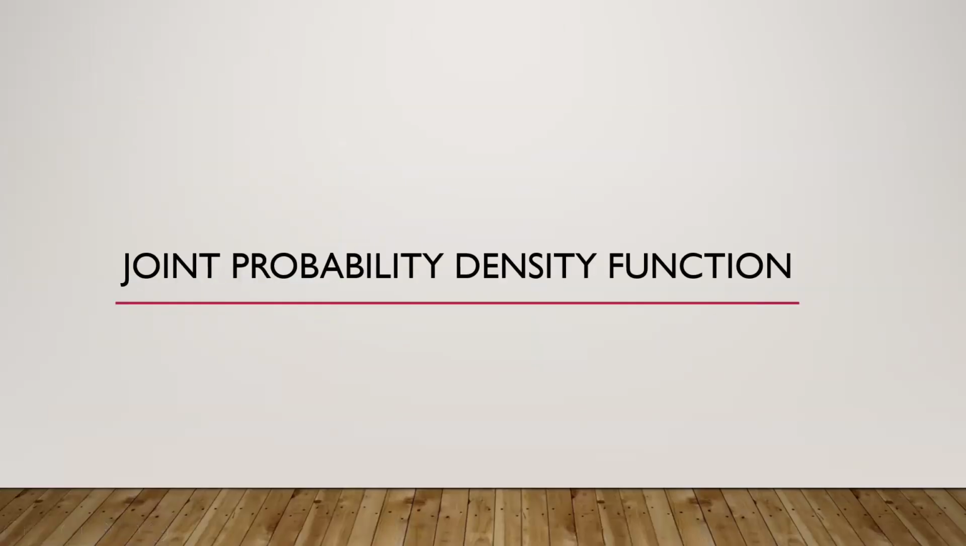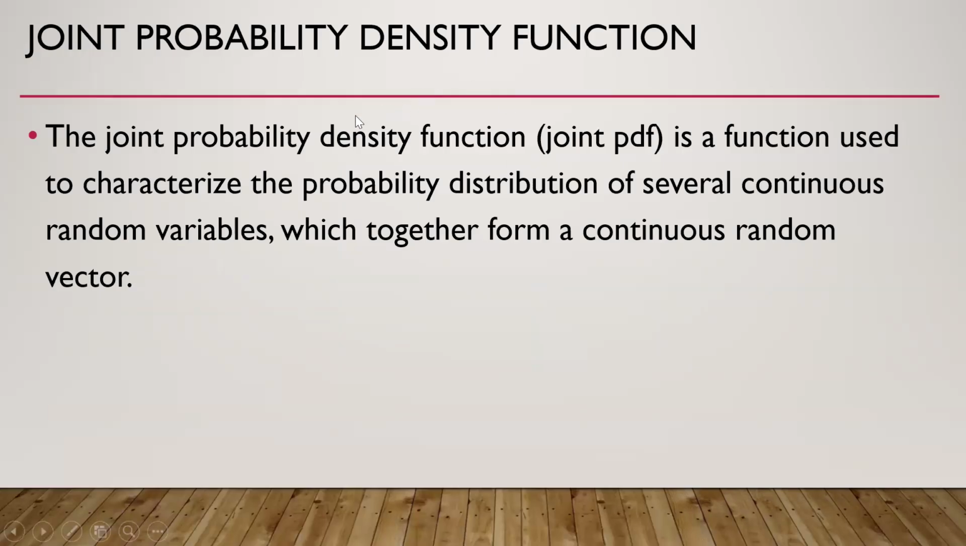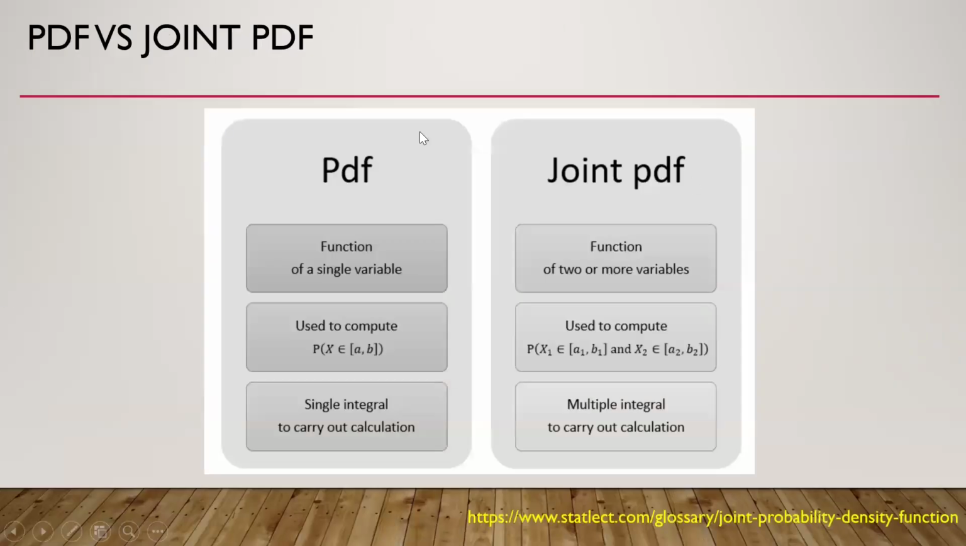Then the joint probability density function. A joint probability density function is a function used to characterize the probability distribution of several continuous random variables, which together form a continuous random vector. So it is in terms of a vector. This is the difference between the probability density function and the joint probability density function. This is a function of a single variable. This is a function of two or more variables.